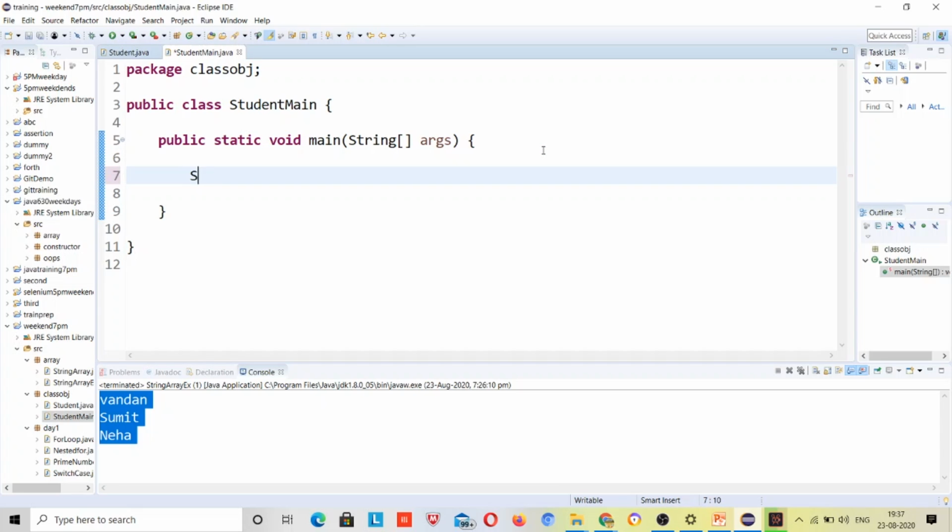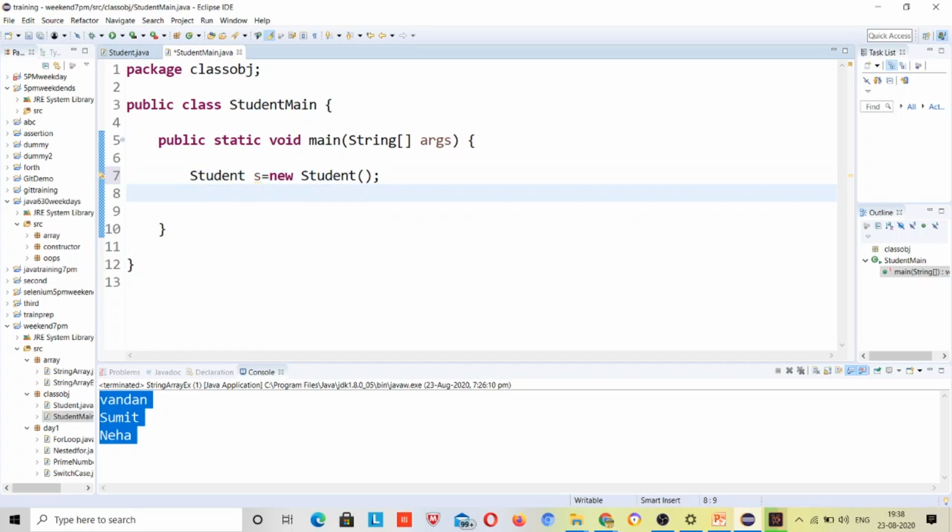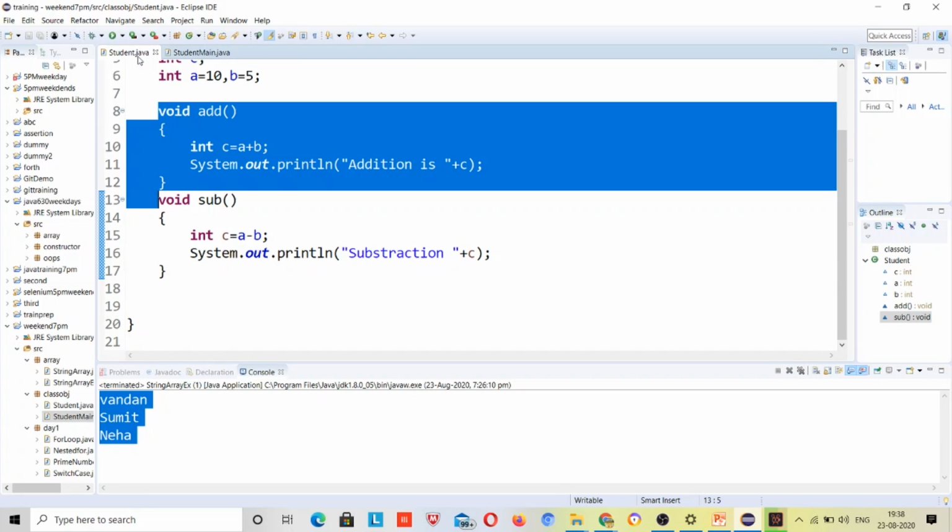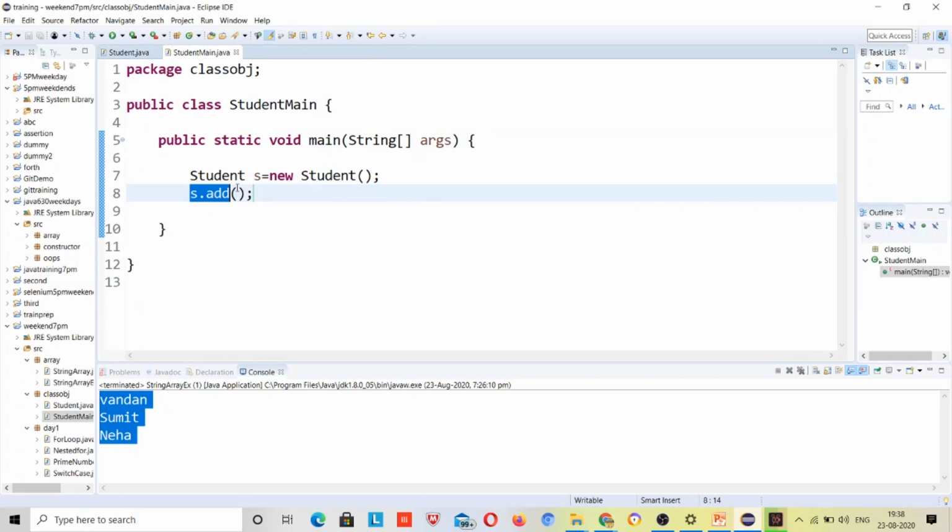So here you can make an object of this Student class: Student s is equal to new Student, just as you have done in arrays, and s dot call the add method, right? First it will create the object for this student, and then it will call this add method present in this Student class.